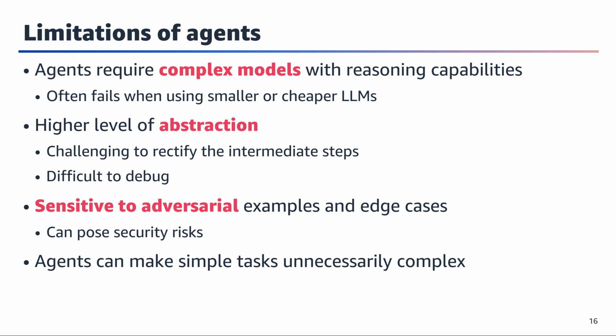Security is another crucial concern. Our agents can be vulnerable to adversarial examples, which could potentially compromise system security. This is particularly important in production environments. Finally, there's the irony that agents might actually overcomplicate simple tasks. Sometimes a straightforward solution is better than an agent-based approach.